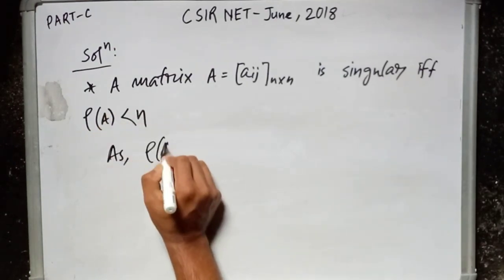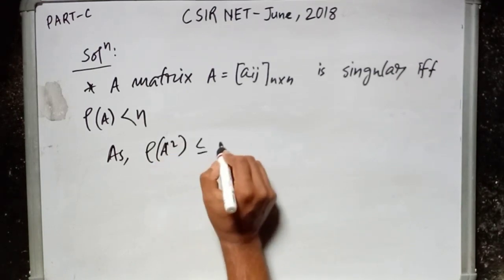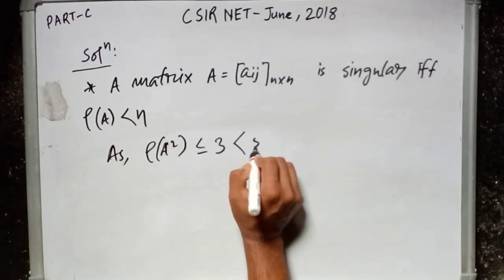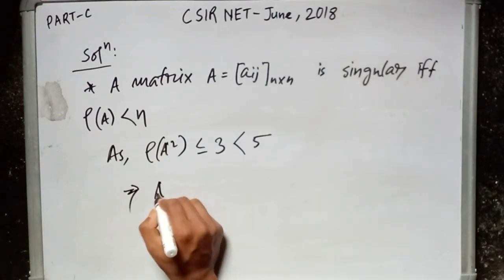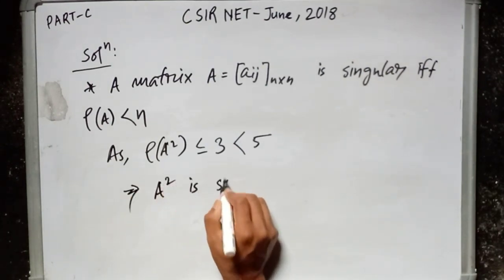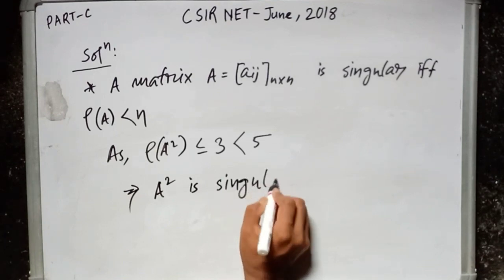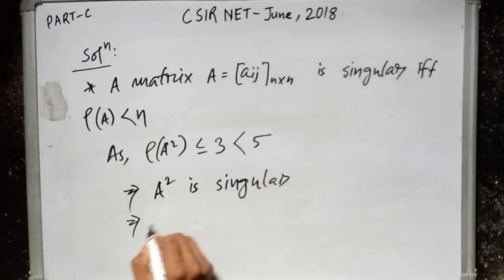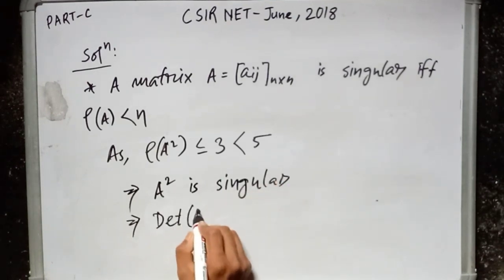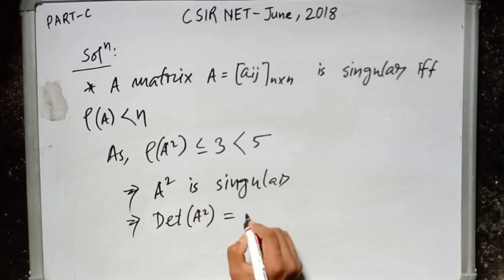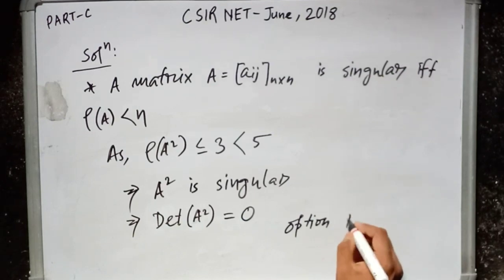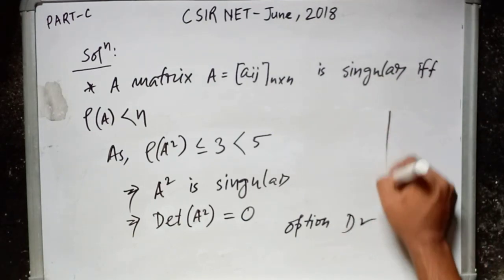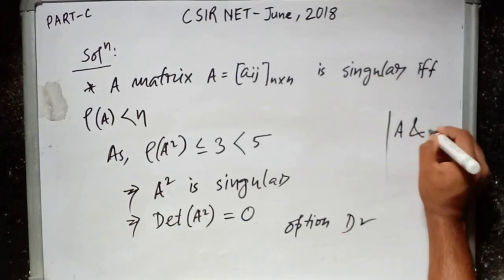As rank of A squared is less than or equal to 3, which is less than 5, so A square must be singular. So determinant of A square equal to 0. So option D is correct. So the correct options are A and D.